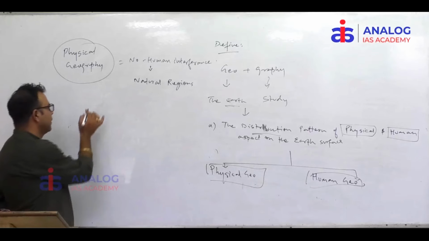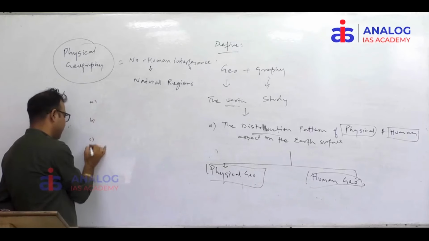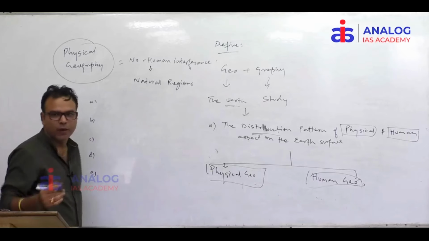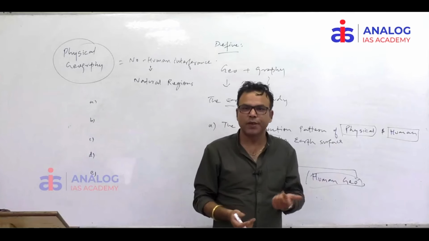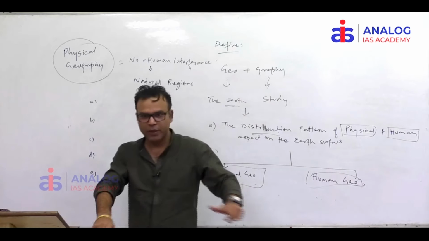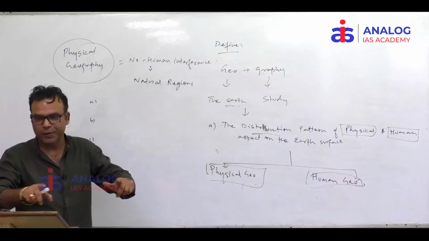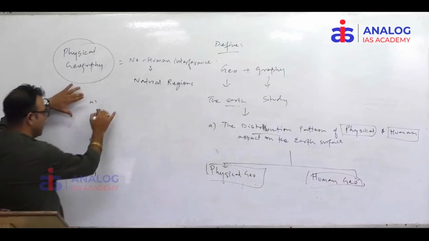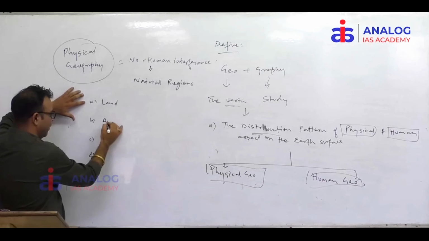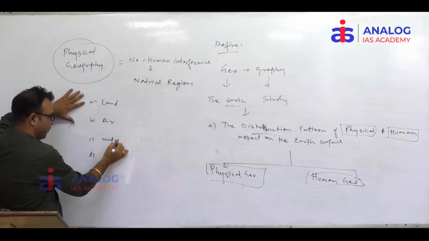So in nature, what are the things? Right, you know it. In nature, what is there? Just see and observe it. What do you see? You see the land, you see the air, you can see water, you see the life, ice. These are 5 aspects. What are the 5 aspects? Like just land, air, water.